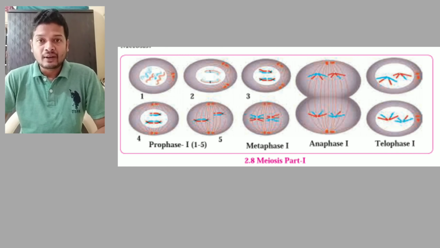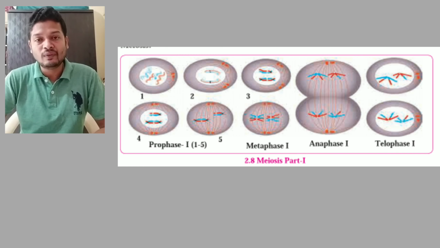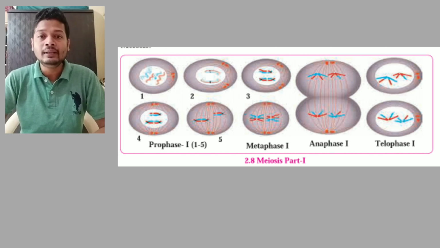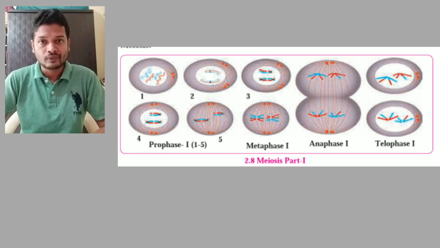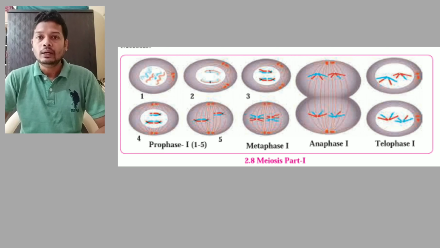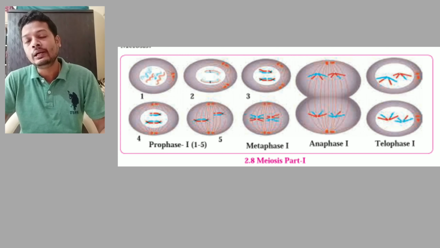So here metaphase chromosomes align in the center, but they are in pairs, they are attached with one another. As a result, each spindle fiber attaches with only one centromere of one chromosome, and the other centromere is attached by another spindle. So this happens in metaphase 1. Next is anaphase. In anaphase, the chromosomes are pulled apart.